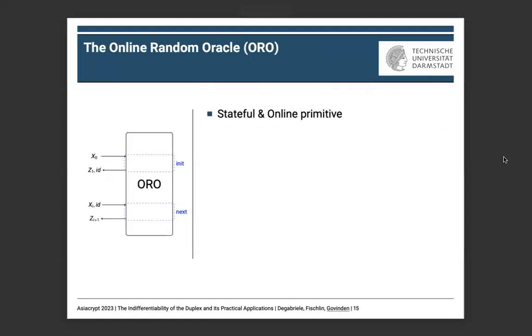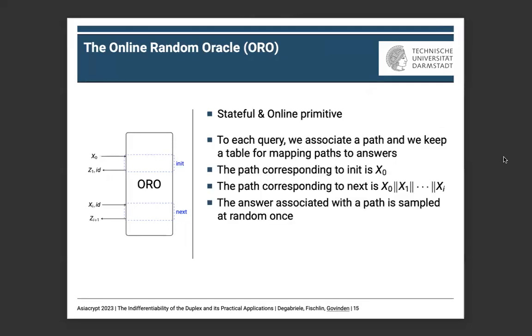The ORO is a natural adaptation of the random oracle to a stateful primitive that can be interacted with in an online manner. To briefly describe how it works, to each query, we associate a path, and we keep a table for mapping paths to answers. The path corresponding to an init query is its given input x0, and the path corresponding to a next query consists of the concatenation of all the inputs queried since the previous call to init, here x0 to xi.